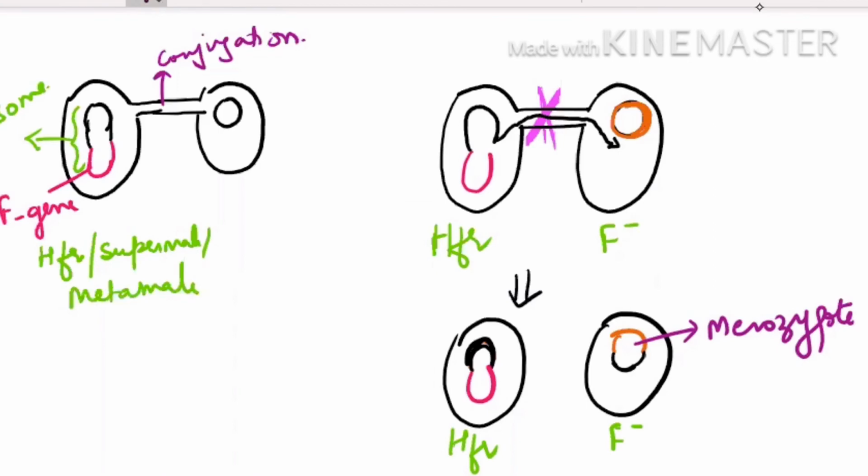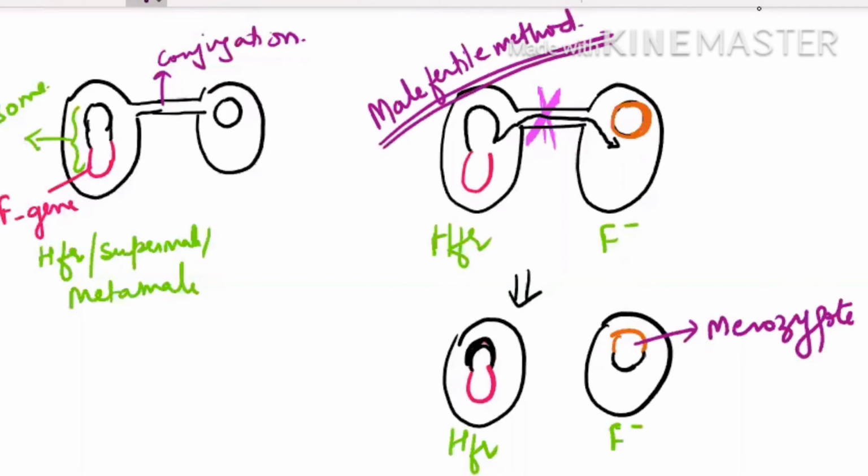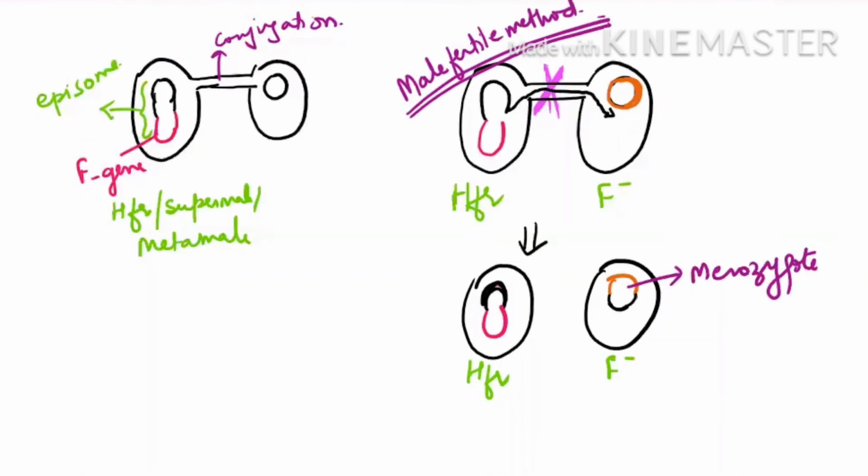And we are able to see now, you can analyze it carefully, that the male is actually HFR only and F minus is working as female only. The female's sex is not changed. So this male is known as fertile. It is able to produce zygote. So we say male fertile method. Is it clear? We can represent it this way: when HFR conjugates with F minus, then HFR remains HFR and F minus remains F minus.